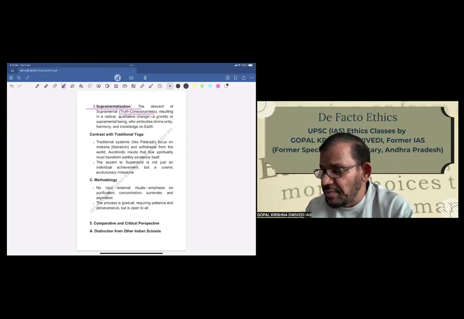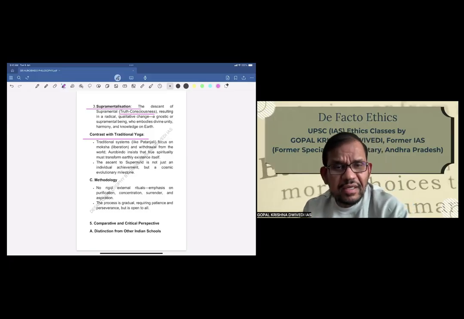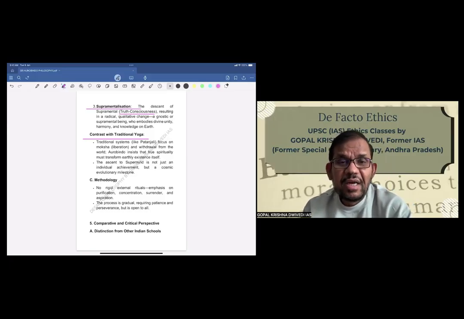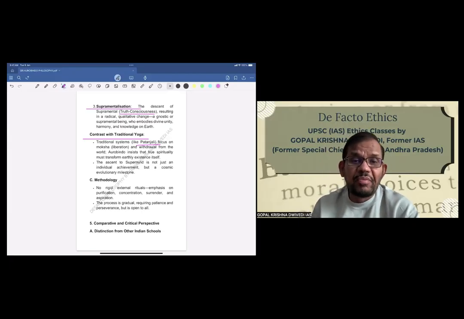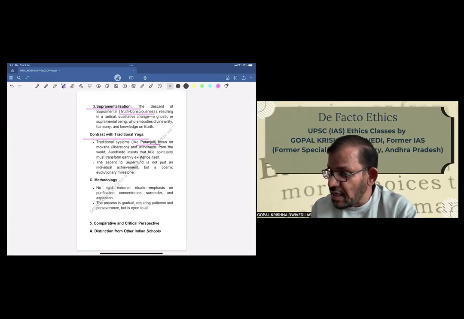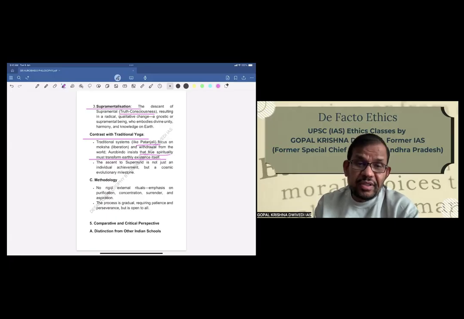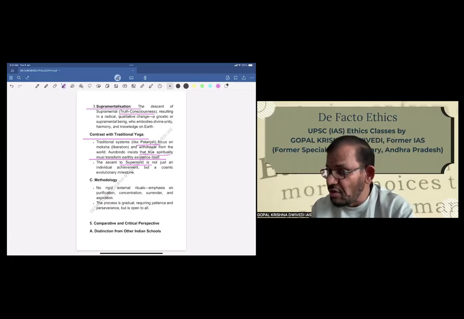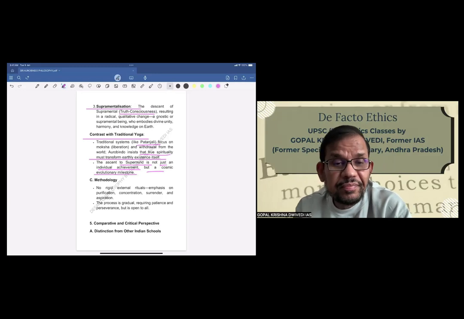Now, how does integral yoga contrast with traditional yoga? I have already told, but let us understand that also in a little more detail. Traditional systems like Patanjali's focus on moksha and withdrawal from the world. Aurobindo insists that true spirituality must transform earthly existence itself. Then he also says the ascent to supermind is not just an individual achievement, but a cosmic evolutionary milestone.